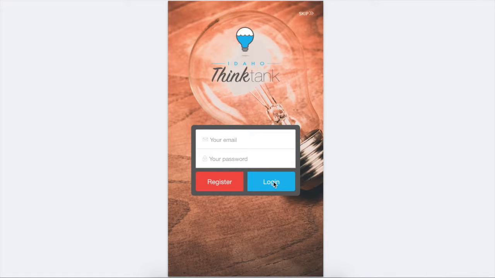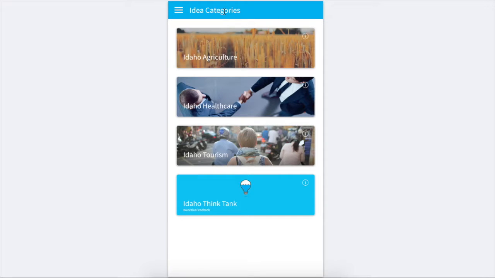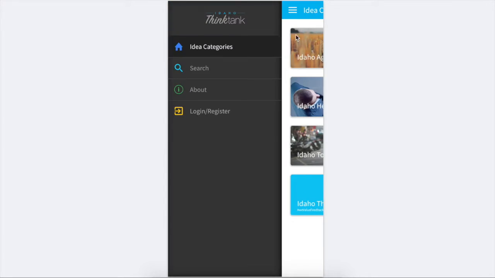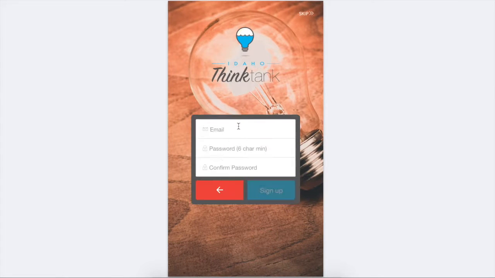Here's a login page where you can log in and register, and I also threw in the option to skip registration if you just want to take a look. This way you get read-only access to everything. You can follow the forums, you just can't participate in them. And you get some limited options here, and you can take a look, and then if you like it, you can go ahead and register.